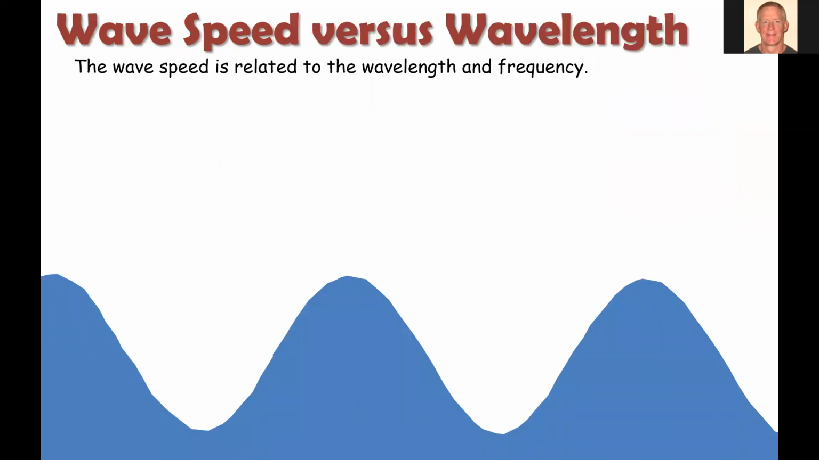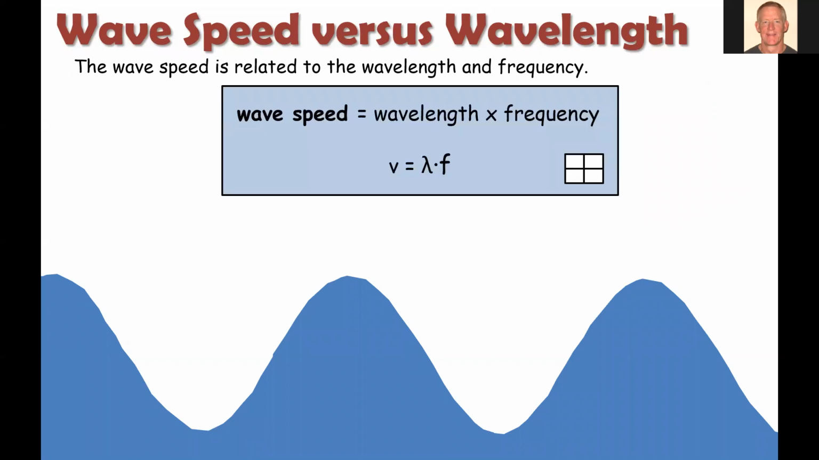All right. Let's talk about the speed of the wave and the difference between wave speed and wavelength. So wave speed is related to the wavelength and the frequency. And we use an equation we call the wave equation. Wave speed is equal to the wavelength times the frequency. So lambda times f. Remember, lambda stands for wavelength, small f for frequency.